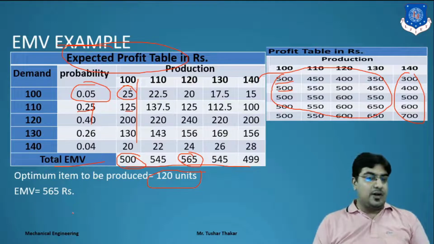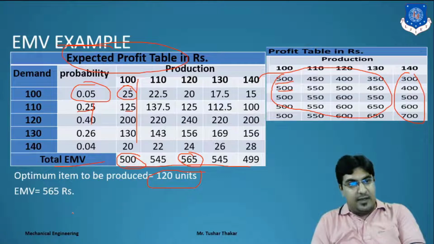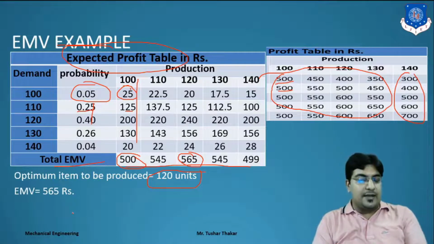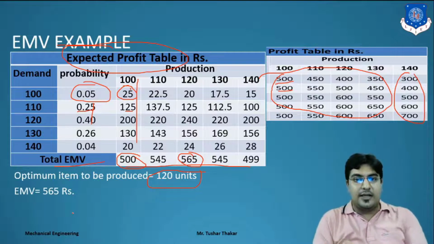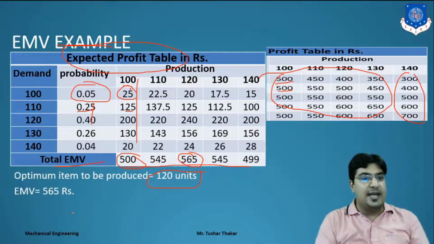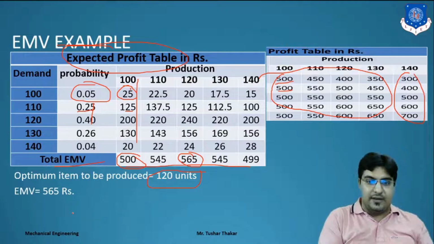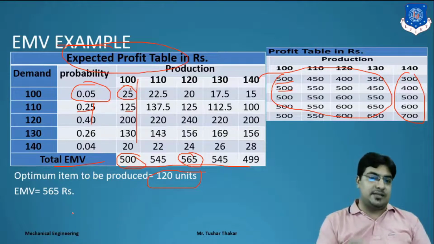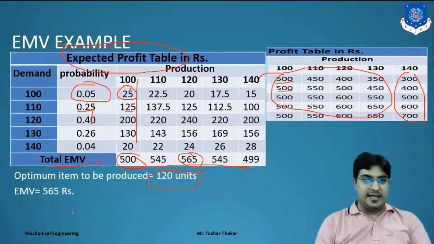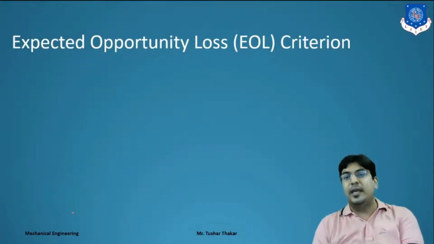So simple. What we have to do in the whole example, first we have to find out the profit table or conditional profit table. After the conditional profit table, we have to find out the expected profit table by multiplying all the conditional profit values with the probability. Then we have to sum all the values of the profit table to find the total EMV, and out of that total EMV we take the maximum value for the production, that is the EMV. Clear? Now we will move forward for the EOL.